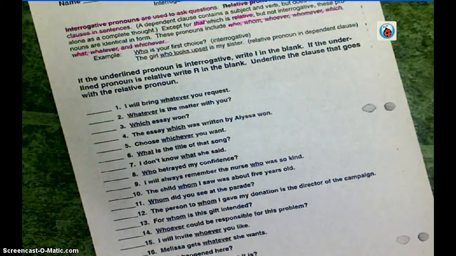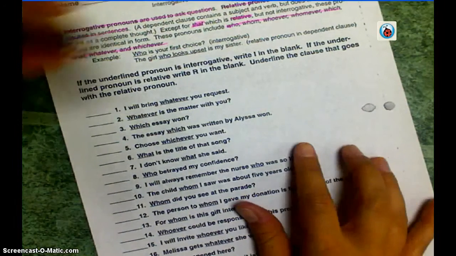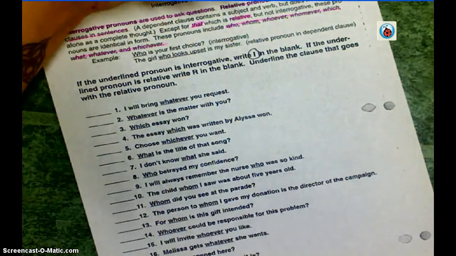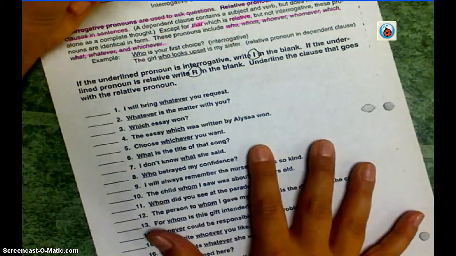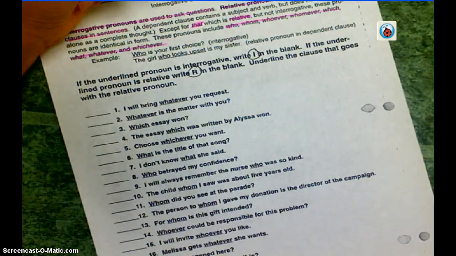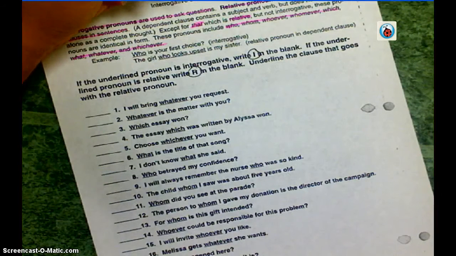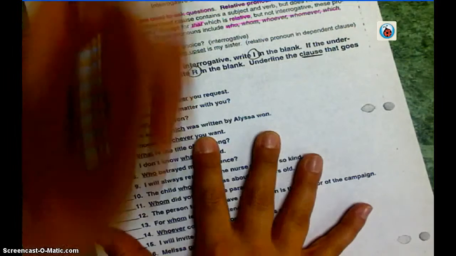If the underlined pronoun is interrogative, write an I in the blank. Okay? That's what our directions say. If the underlined pronoun is interrogative, we're going to write an I in the blank. If the underlined pronoun is relative, we're going to write an R in the blank. Let's remember, and it says underline the clause that goes with the relative pronoun. So what we're going to do is we are going to do the first 5 together, and then you can do 6 through 20 on your own. Okay? So look at number 1.